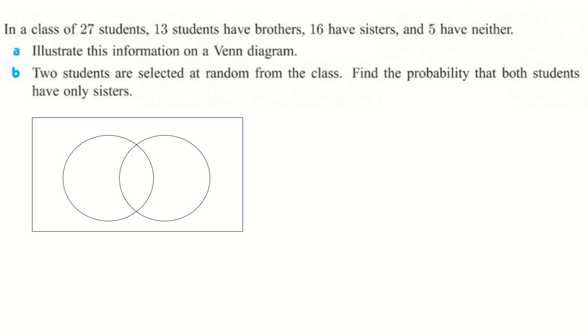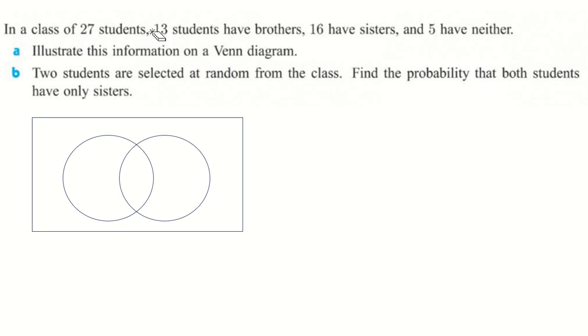In this video, we're going to practice calculating probabilities using a Venn diagram and a tree diagram. In a class of 27 students, 13 students have brothers, 16 have sisters, and 5 have neither. Illustrate this information on a Venn diagram.